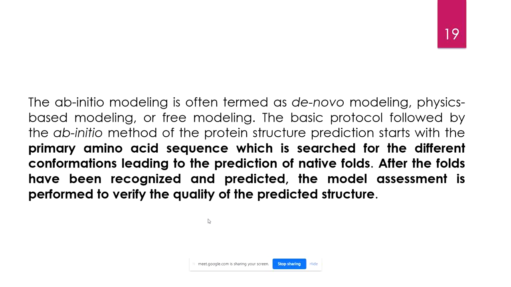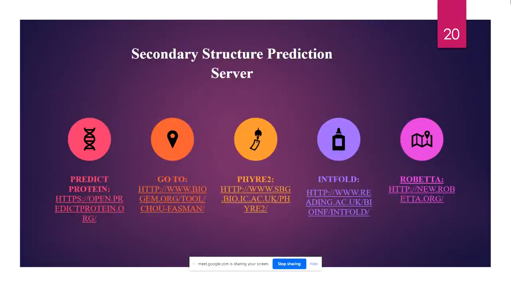They don't overlap with other amino acids, they don't have overlapping atoms, and you have to maintain all those things. After that, you're going to have a particular structure, which after structure refinement is given to you, and you have to assess the quality of the predicted structure. I'm going to teach you how to assess the quality of that structure.